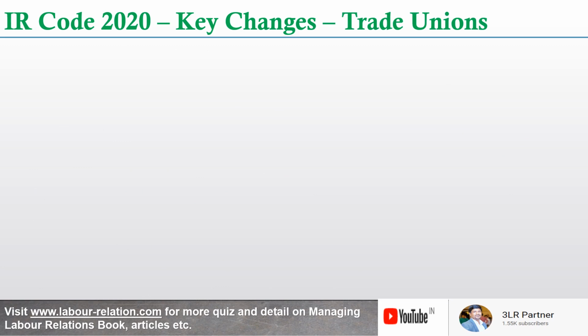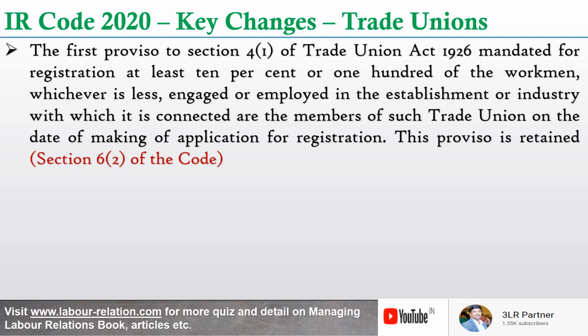Now let's look into the trade union provisions. If you look at the original Trade Union Act 1926, especially section 4.1, the proviso to section 4.1 mandated for registration at least 10% or 100 of the workmen, whichever is less, engaged or employed in the establishment or industry with which it is connected should be the members of such trade union on the date of making application for registration.